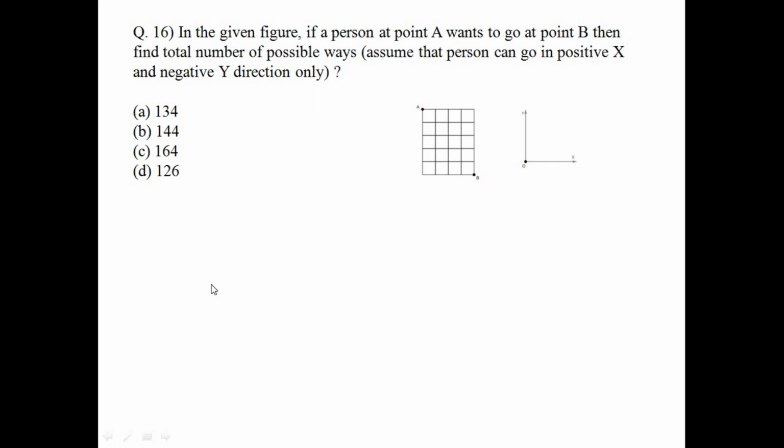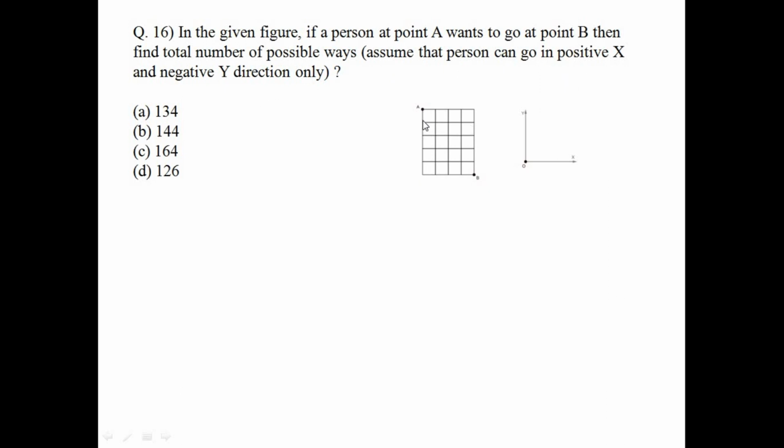In a given figure, if a person at point A wants to go to point B, then find the total number of possible ways. So here it's a very traditional permutation and combination problem. Also, in the question it is written that the person can go in the positive x direction and negative y direction only.